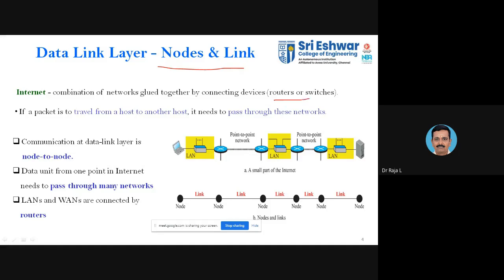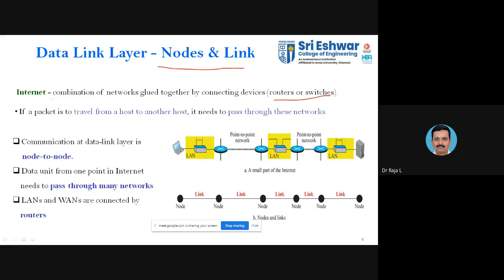Normally you will be using connecting devices in the form of switches or routers as the intermediate devices for communication to be established between the two end devices. End devices may be your laptops, palmtops, PDAs, or PCs, whatever it may be.